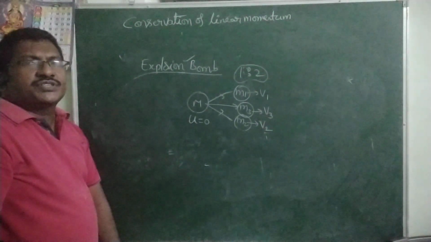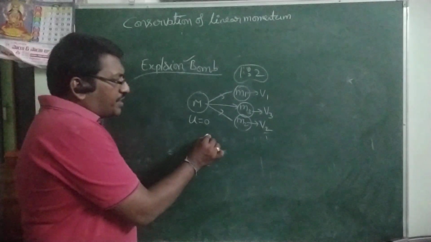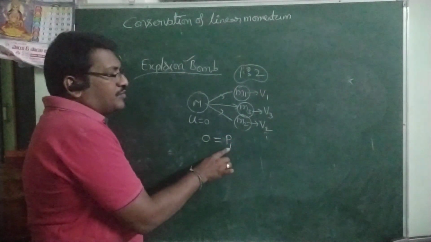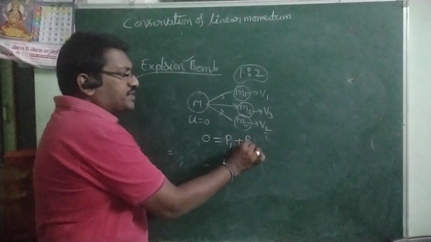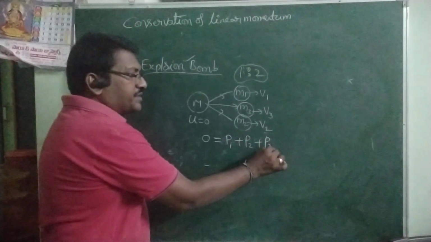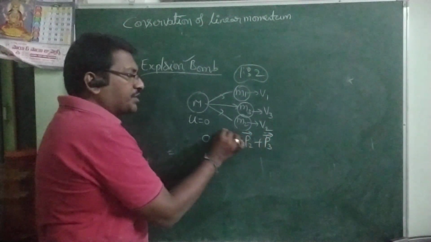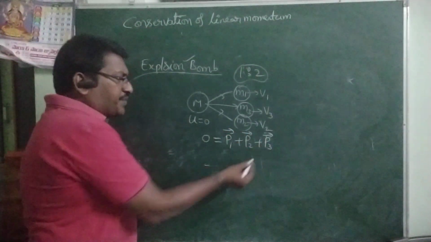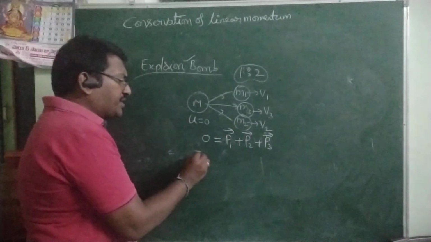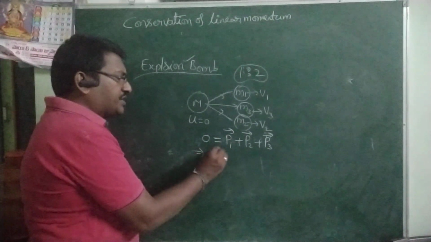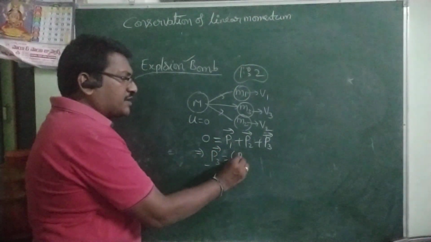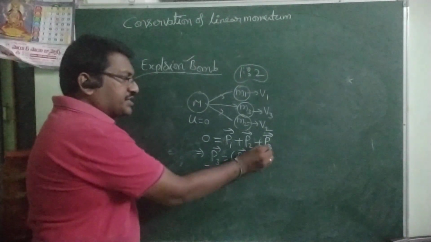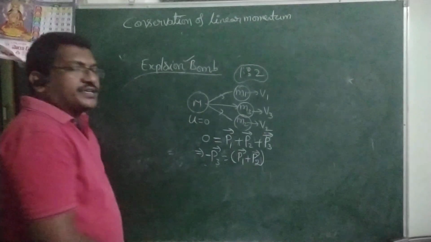According to the law of conservation of linear momentum, momentum before blasting is equal to momentum after blasting: momentum of the first piece, momentum of the second piece, momentum of the third piece. Here momentum is a vector, so we have to keep it like this. So P3 is equal to P1 bar plus P2 bar, and sending P3 to this side, you get a minus.